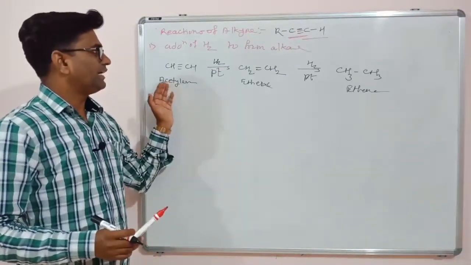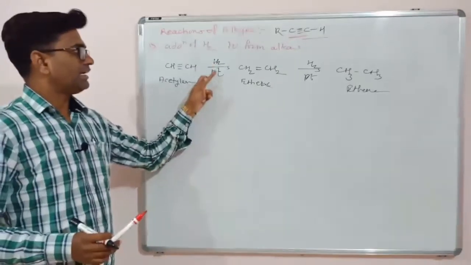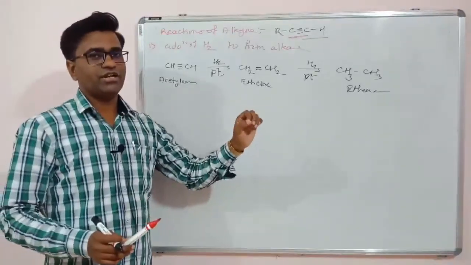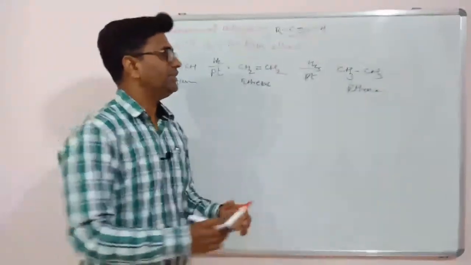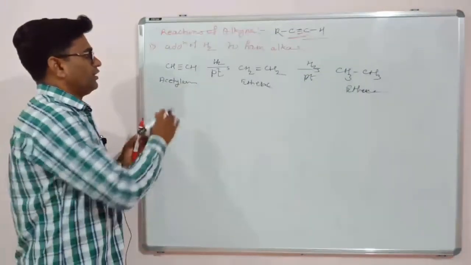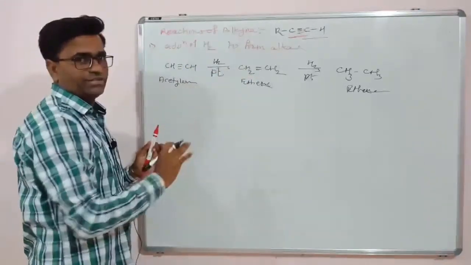So this is catalytic hydrogenation of alkynes. This is the catalyst, addition of hydrogen. So this is called catalytic hydrogenation of alkynes. First we will get the alkene, and then the alkene is converted to the alkane. So there is no change in carbons, just addition of hydrogen.